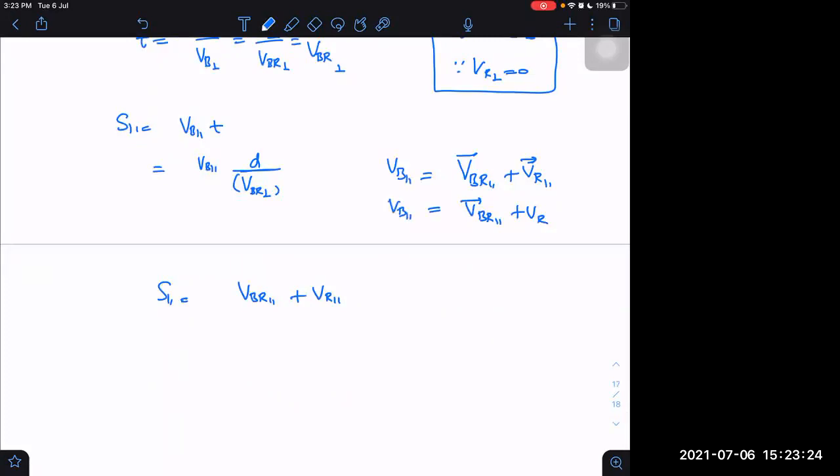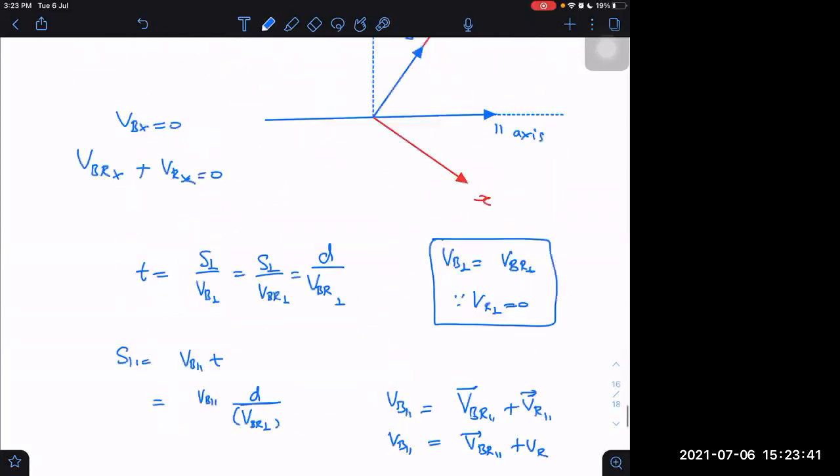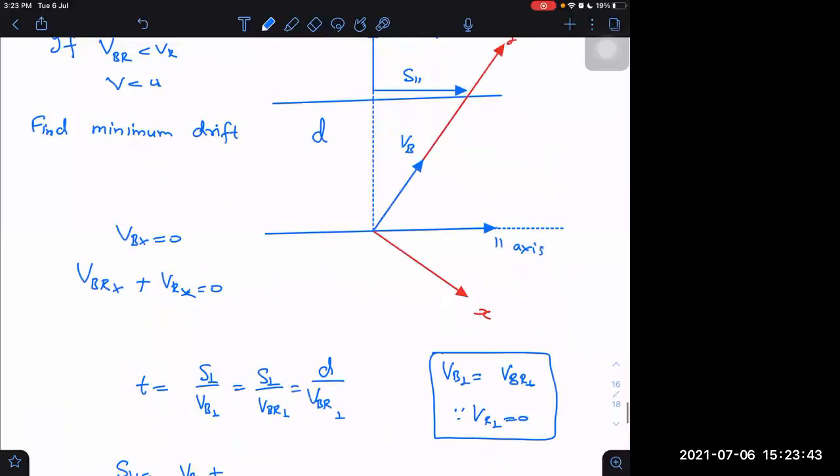So this is VB parallel into D upon VBR perpendicular. Now, how can I get this to be minimum? It can be minimum if this term is minimum here. Let us assume that velocity of boat with respect to river is making an angle.